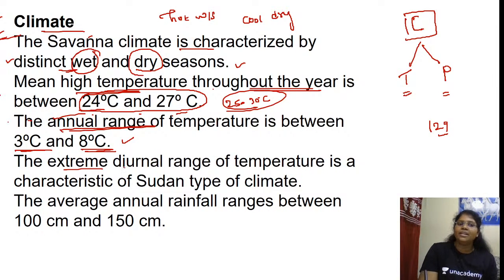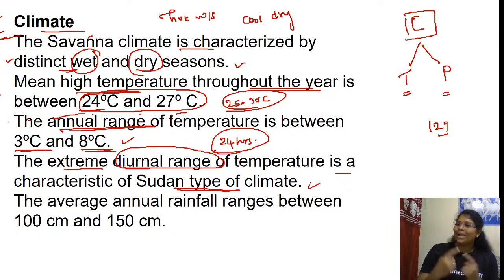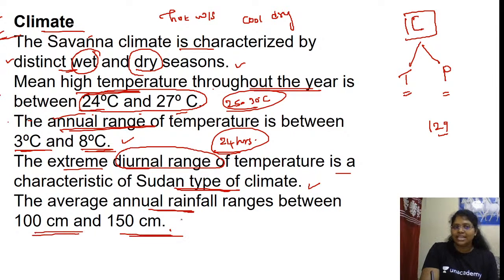The extreme diurnal range of temperature. What do you mean by diurnal range? It is nothing but the range registered within 24 hours. Diurnal range of temperature is a characteristic of Sudan or Savanna or tropical grassland. Yes or no? So while reading, you have to keep saying it like this: it is a Sudan type or Savanna type or a tropical grassland. The average annual rainfall ranges between 100 and 150 centimeters.